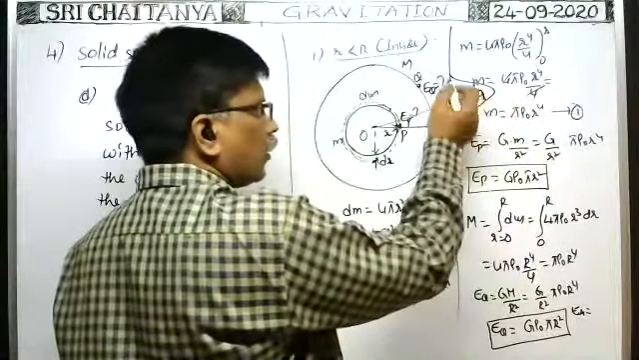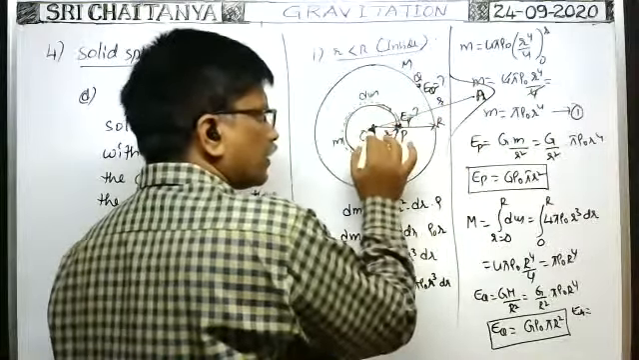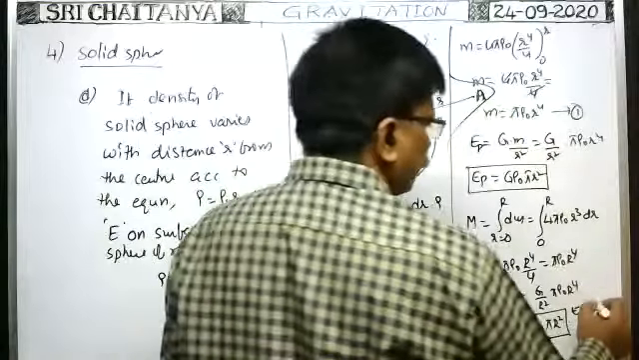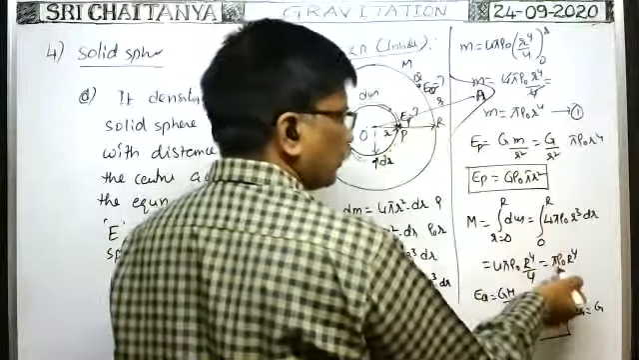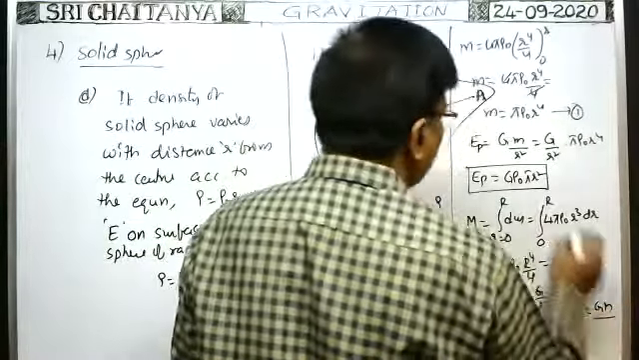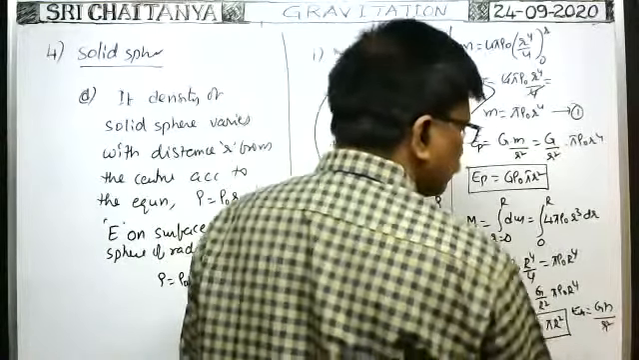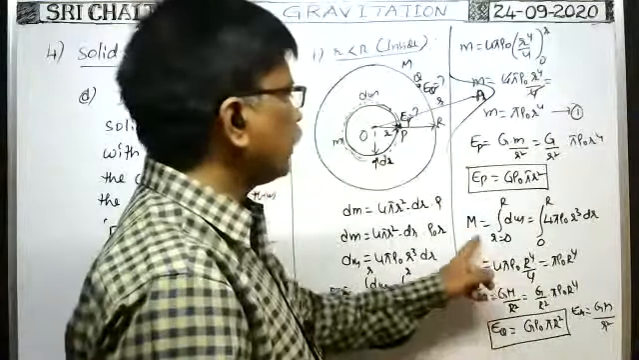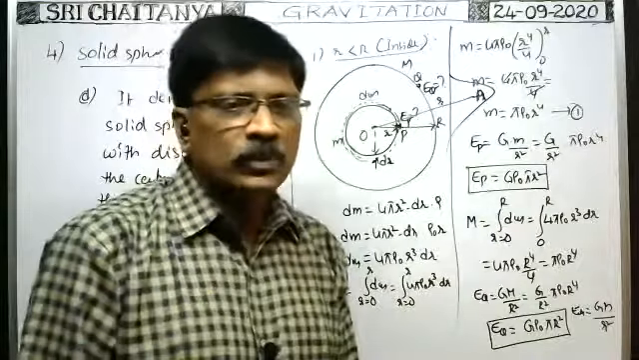When the point lies outside, the entire mass of the solid sphere can be imagined as a point mass at its center. Due to this, the intensity of gravitational field is G into the mass of this entire solid sphere, which we already derived as capital M, divided by the distance of the point from the center squared, so small r square. That is the formula. For M you substitute this value: M is equal to pi rho naught r to the power 4. That is the answer.